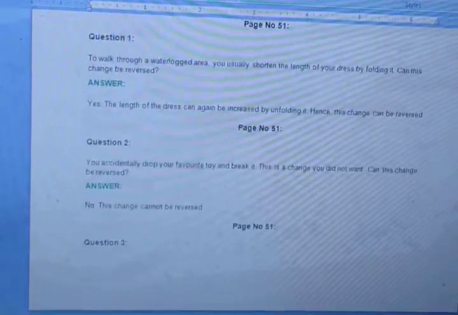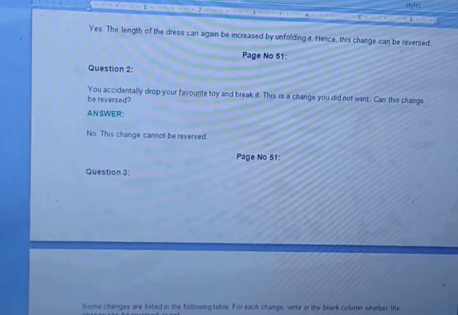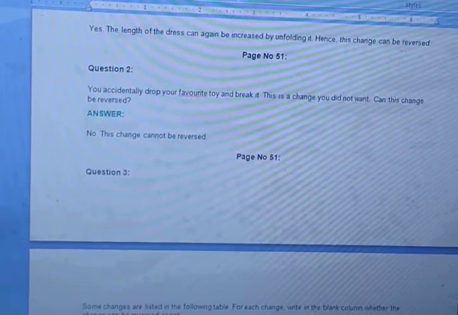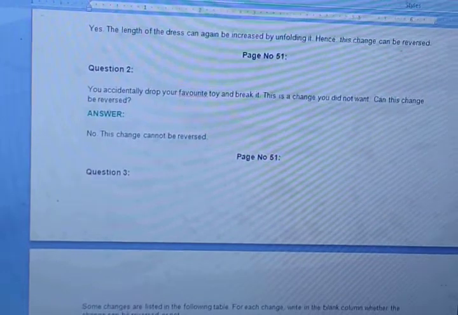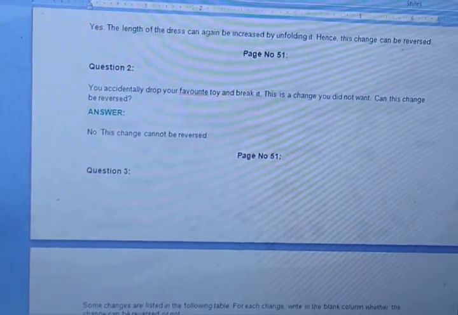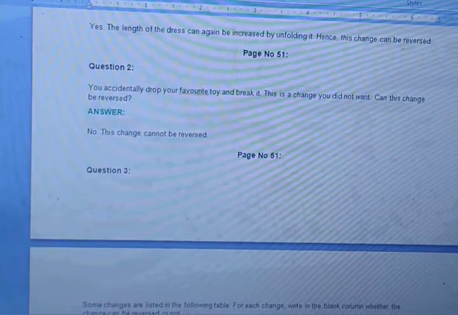Now come in the NCERT textbook, page number 51. Question number 2. You accidentally drop your favorite toy and break it. This is a change you did not want. Can this change be reversed? Now the question is, this is your favorite toy